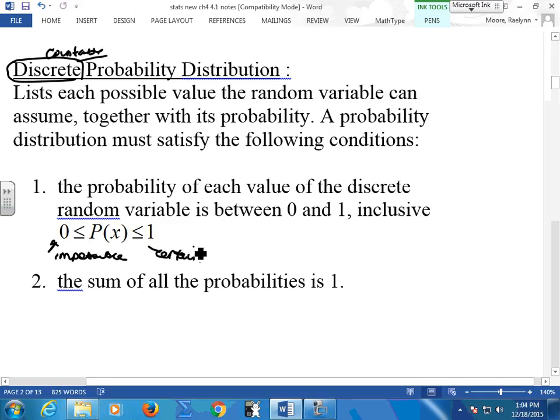Okay. So two things. My probabilities have to be correct. They have to be valid probabilities. And the sum of all my probabilities for that one event has to add up to 1. Like such as flipping my coin. I flip a coin, 1/2 and 1/2. It has to add up to 1. There's no other possibilities. Okay, so this is really, really, really important to know if this is a probability distribution.